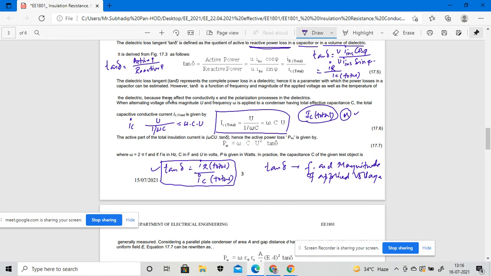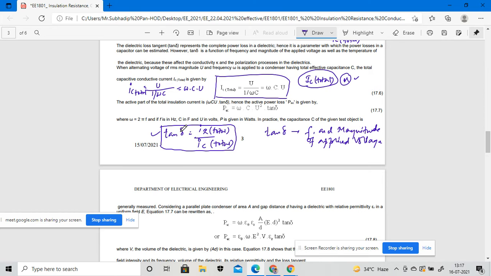So I_C total is actually nothing but ωCU, right? The active part of the total insulation current will be considered as the active part: ωCU tan δ. Hence the active power loss that will be taken into consideration, P_AC, will be given by ωCU² tan δ,